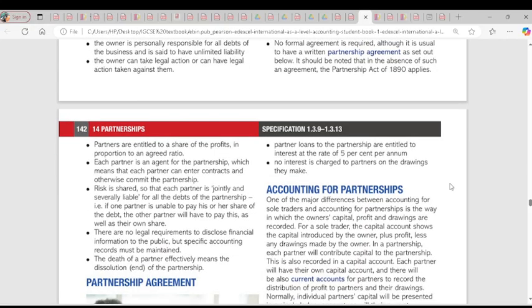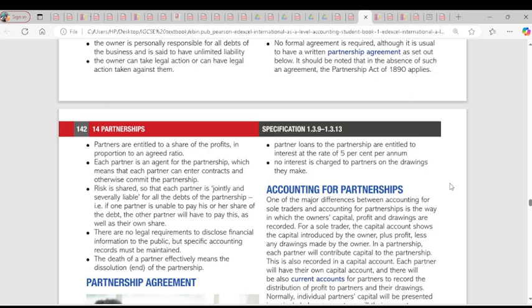Which is better, partnership or sole trader? There are advantages, so you have to compare. There's always a cost-benefit analysis to check the cost of sole trader and the cost of partnership before you make a decision. An advantage of a sole trader is that the profit is owned by himself, but the disadvantage is that the debt has to be paid by himself. In a partnership, it's split up. For a sole trader, the responsibility is solely on your shoulder, but in a partnership you can have specialists and responsibility is shared. That's an advantage, so you have to weigh it up before you decide.